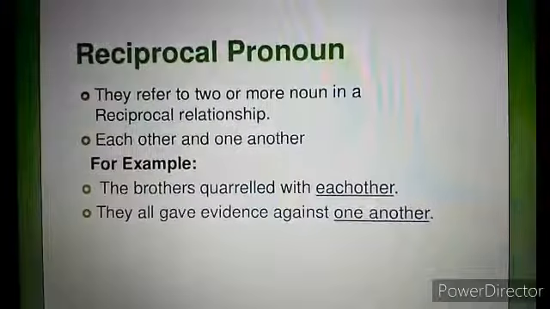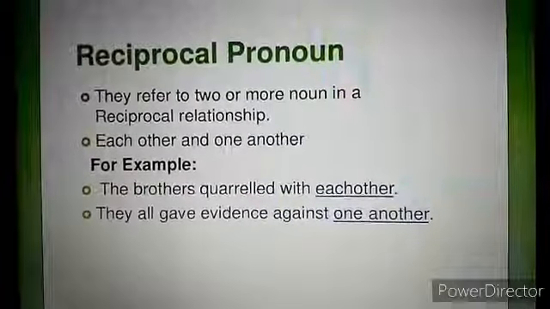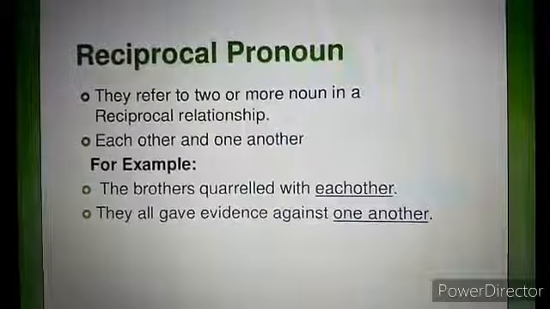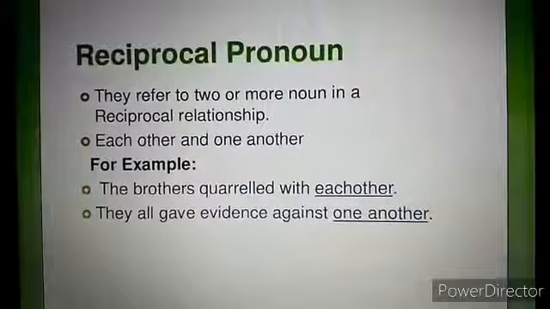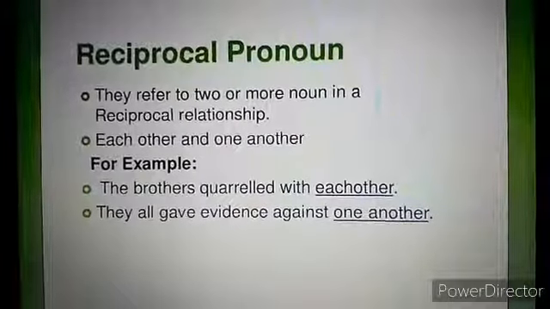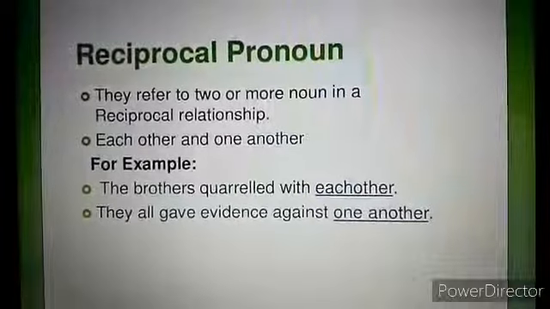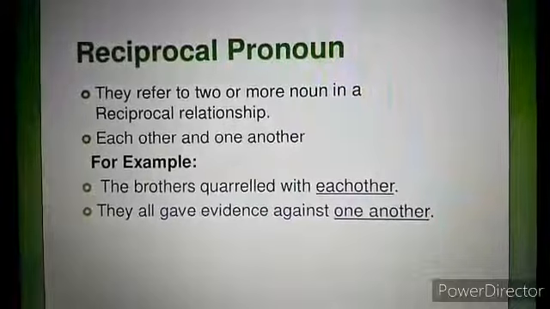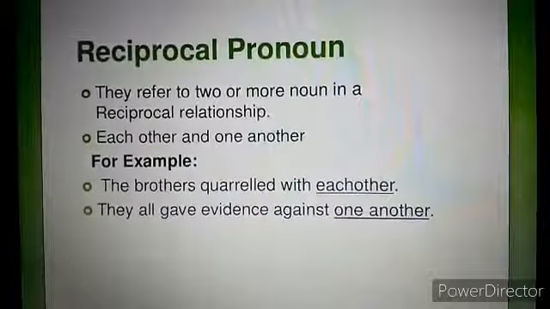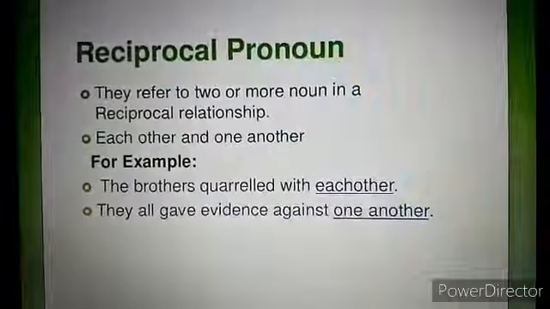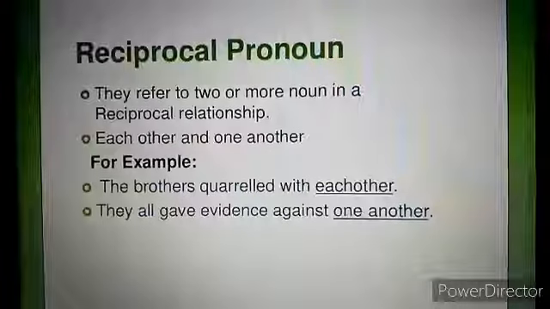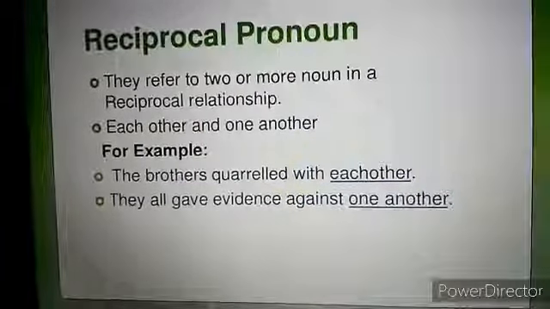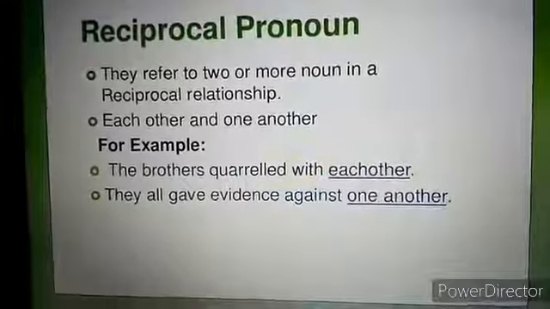Here each other shows that both the brothers quarrel with each other, not a single one. It's not that one brother is fighting and the other is not. So both are involved. That's why we call it a reciprocal pronoun. Look at another example. They all give evidence against one another. So all of them are involved. The word one another is a reciprocal pronoun which shows that all of them are involved. So this type of pronoun shows relationship between each other.